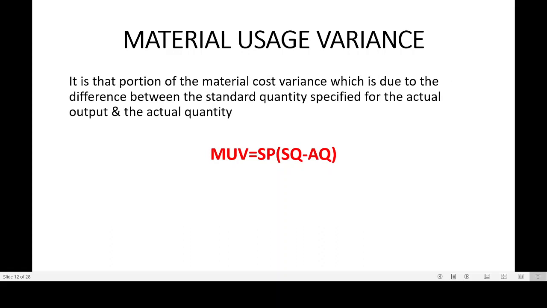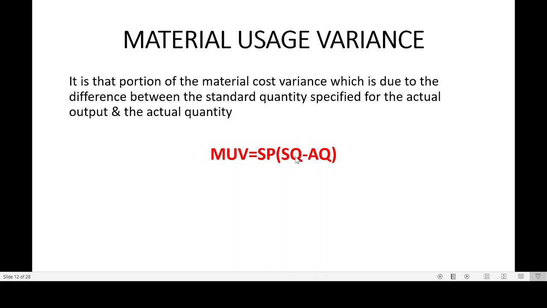Then next comes material usage variance. Now what is material usage variance? Change in units, change in quantity, change in use. So for quantity, there will be a difference. So standard quantity minus actual quantity, the difference between quantities, and price remains the same. Standard price into bracket SQ minus AQ.